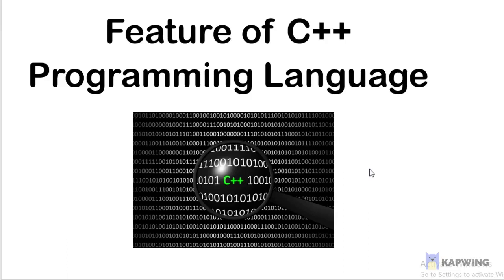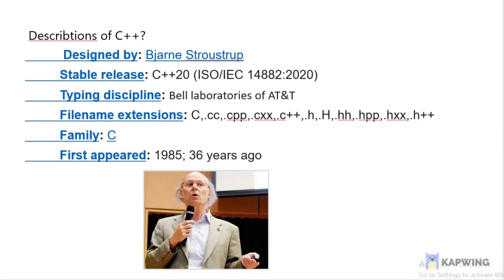First, I explain the description of C++. Designed by Bjarne Stroustrup. Bjarne Stroustrup means C++ is a general purpose programming language as created by Bjarne Stroustrup. Stable release is C++20. ISO means International Organization for Standardization.